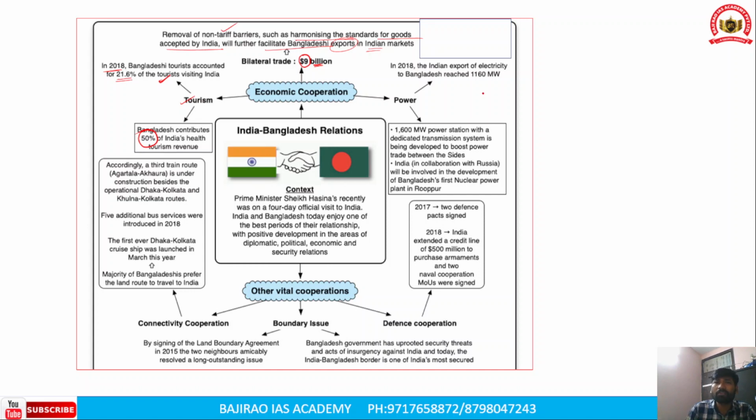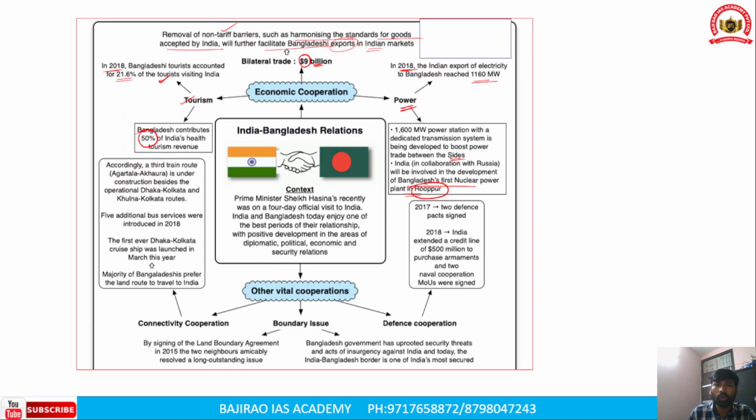Now, apart from that, the power related cooperation between India and Bangladesh includes, in the year 2018, Indian exports of electricity to Bangladesh reaching 1,160 megawatt. Now, a 1,600 megawatt power station with a dedicated transmission system is being developed to boost power trade between India and Bangladesh. India, in collaboration with Russia, will be involved in Bangladesh's first nuclear power plant at Rooppur. So Bangladesh is also constructing a nuclear power plant with the help of Russia and India.